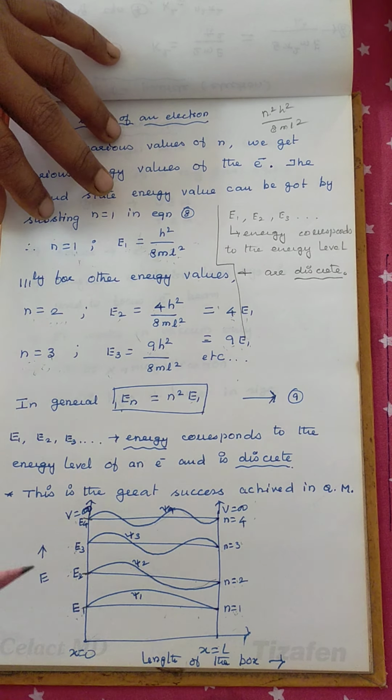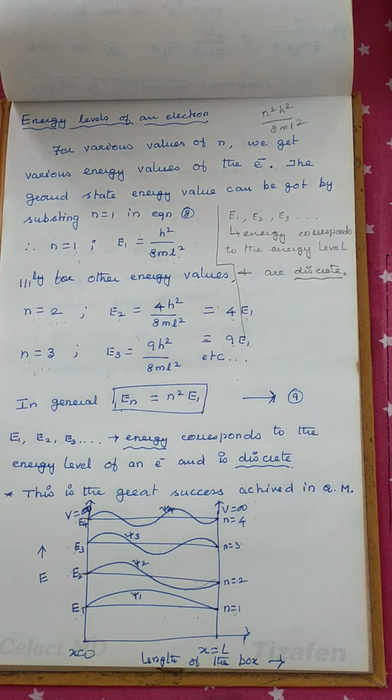This is the energy diagram, that is the energy value and the wave function for different energy levels. So we discussed here in detail the Schrödinger's time independent and time dependent wave equation and the physical significance of wave function, which we used in almost all the derivations of quantum mechanics, and the application, which is a particle in a box. In that particle in a box, we consider an electron, and for it we arrived at the wave function as well as the energy values, and different energy levels have different wave functions, which are also pictorially represented.